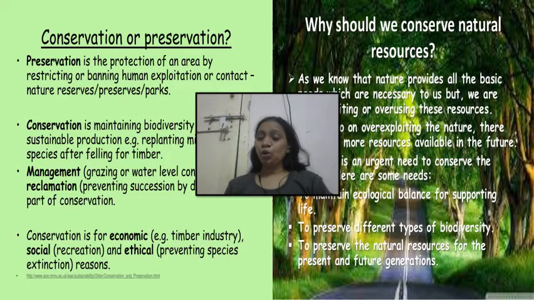Okay, for example water, you have to conserve because the fresh water or the sources of fresh water are limited, is it? In the same way, the wildlife resources that we have to preserve, and how we can preserve it by making national parks and sanctuaries and restricting the human beings over there, or if the human beings are allowed for visiting, then under restrictions only, under the rules and regulations. And conservation is maintaining the biodiversity but allowing sustainable production. Example, replanting mixed tree species after felling for the timber.